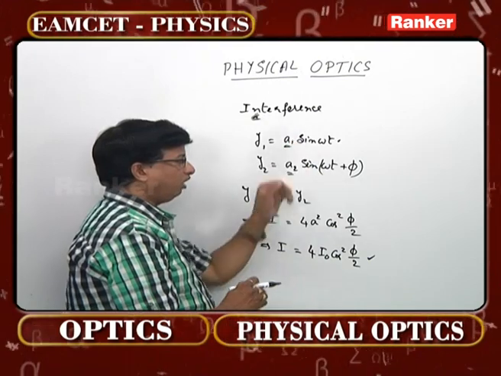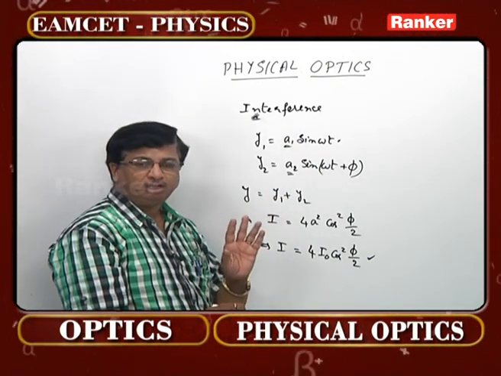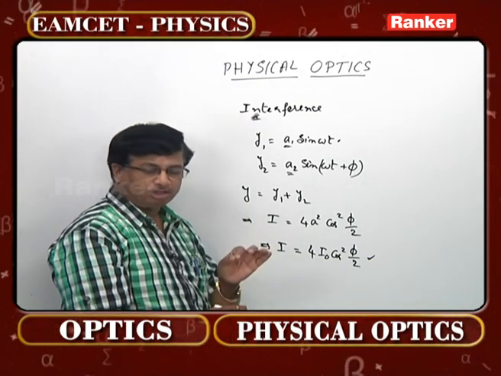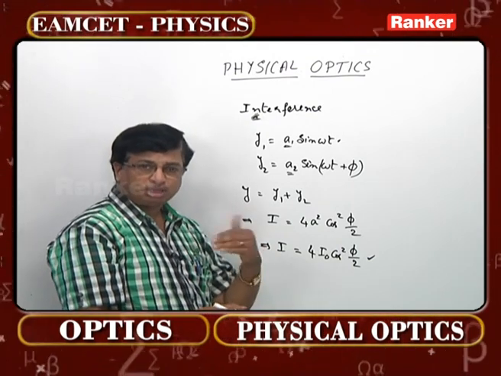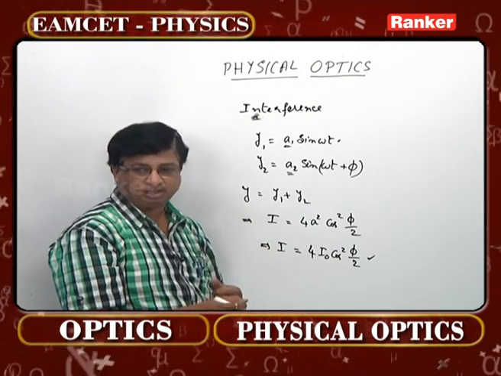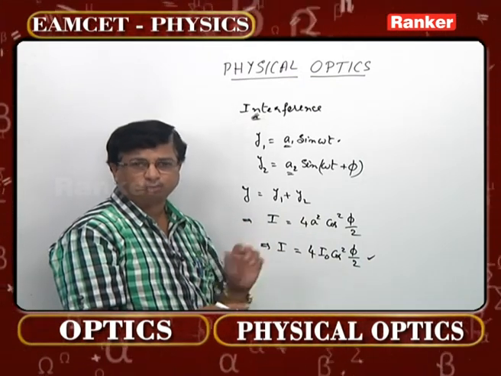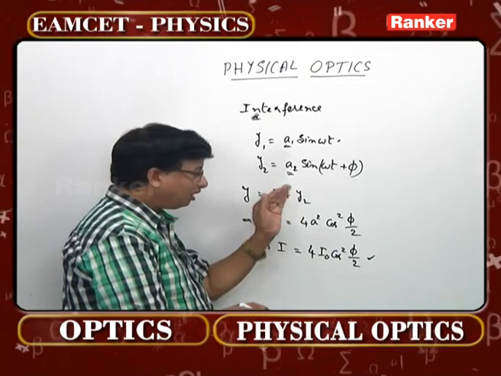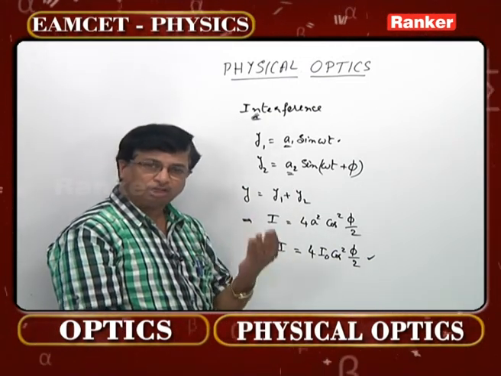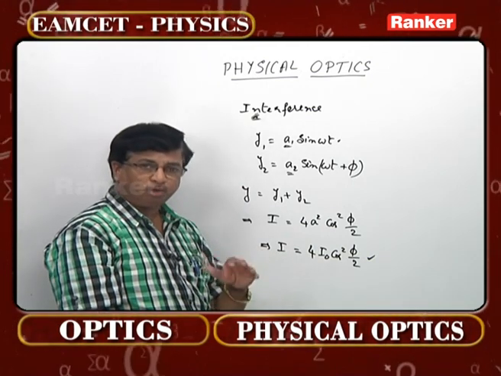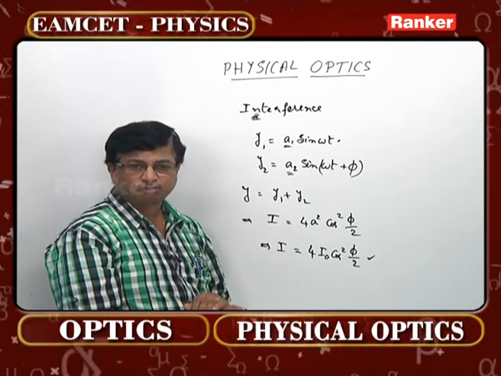But one needs to understand a theoretical concept here. Two separate sources can never be coherent. That means two individual torchlights or two different bulbs or any two separate objects which can give out light should not be considered coherent, and they cannot be coherent also. Remember that point. Another theoretical concept here is that coherent sources may be both real, or one real and one virtual, or both virtual. This also is one of the concepts one has to remember.